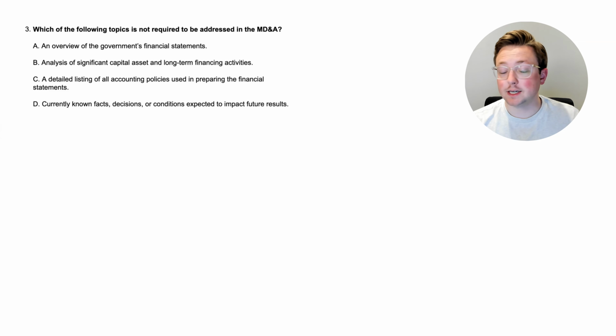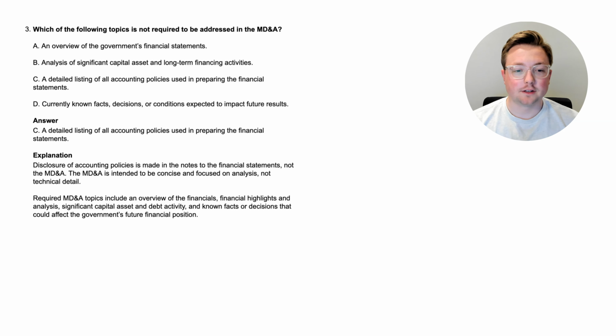If you have been paying attention, you might already have an idea; maybe two of them seem correct, or maybe two of them seem incorrect. Think about this and maybe pause the video to think about it. And when you're ready, come back, we'll look at the answer together. All right, here we are at the answer. C, a detailed listing of all accounting policies used in preparing the financial statements. So that would be something that's not required to be addressed.